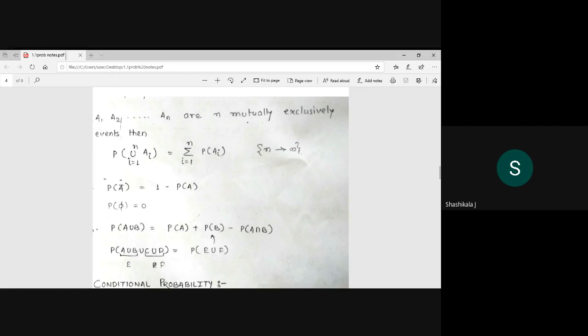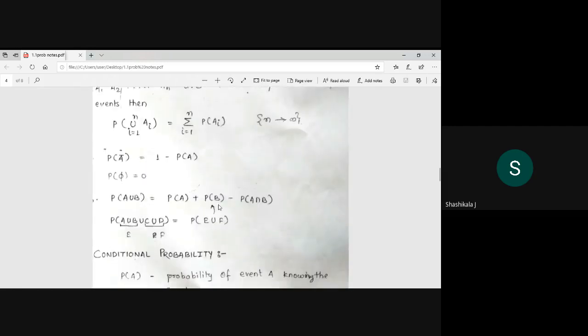Prajwal, listen here. This is explained to all. Here there are two mutually exclusive events, which means there is no common set. If I use this for two mutually exclusive events, it means there is no common element. Then A intersection B is equal to what? It is 0. So it is always equal to P of A plus P of B.